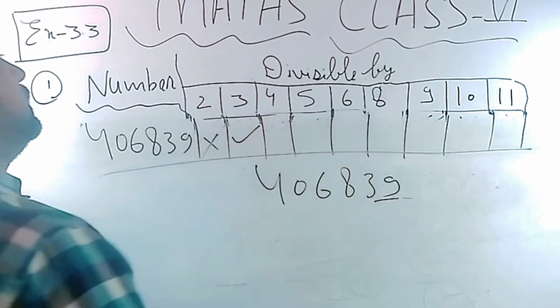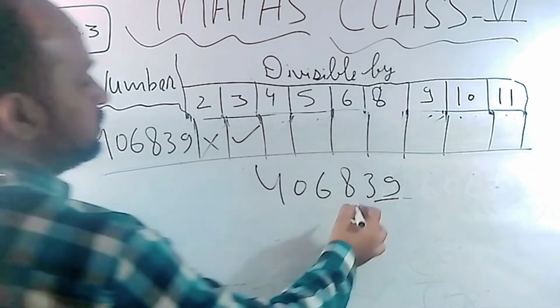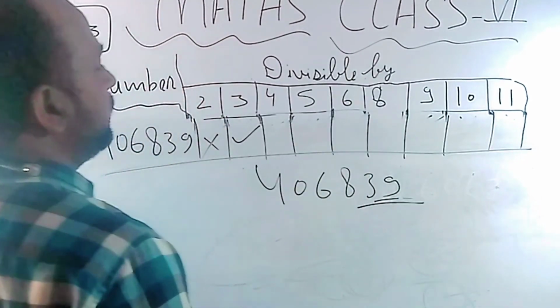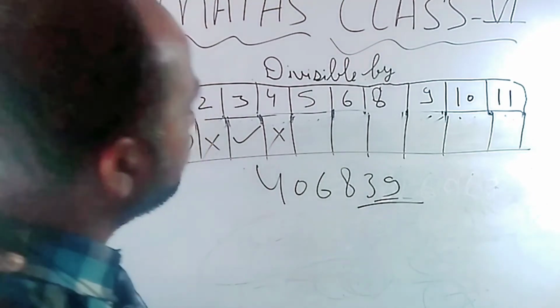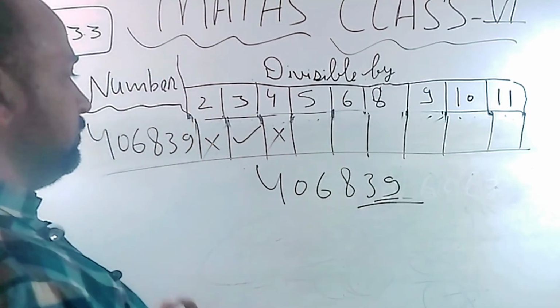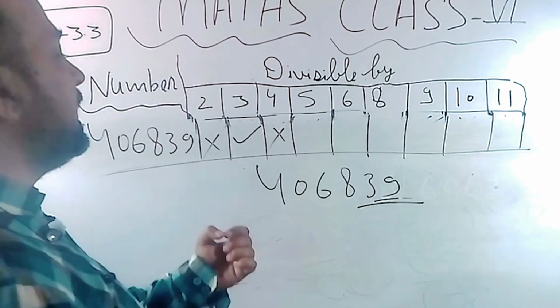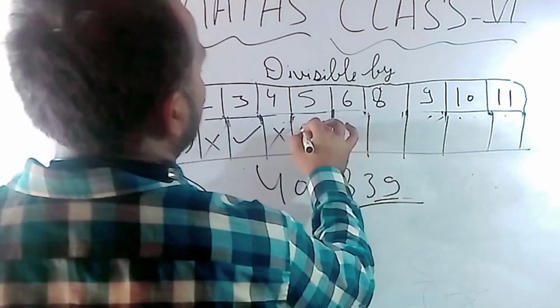Yes. Now in the case of 4, just check the last two digits. 39 cannot be divided by 4. So it's not possible. And in the case of 5, 0 or 5 must be present at the last place. So not coming.